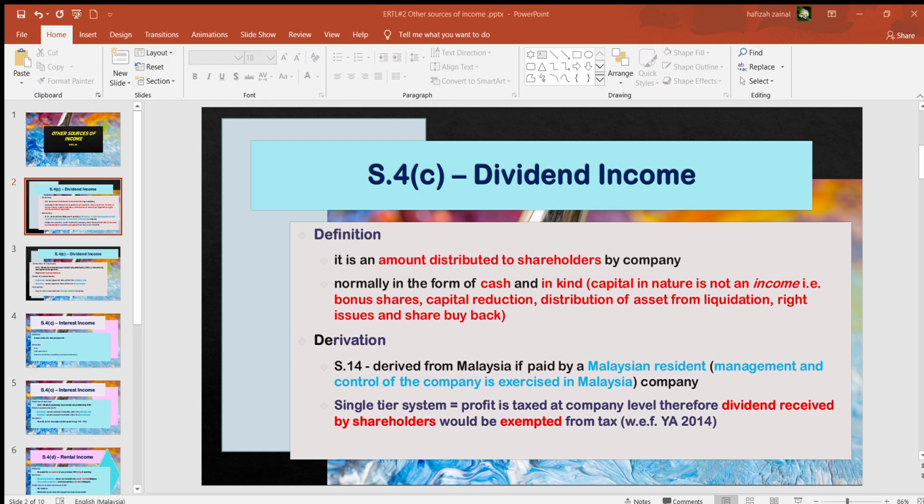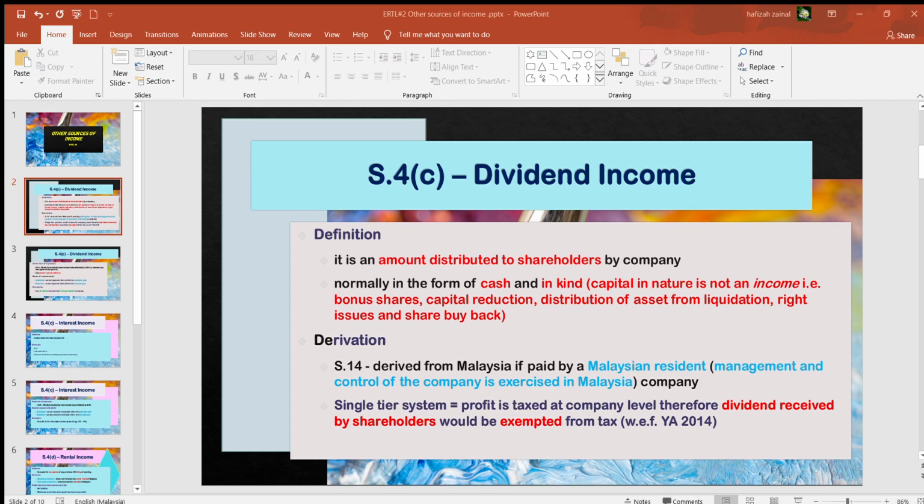From there you can see that for individuals, our basis is the calendar year. Therefore, whatever dividend you receive within that calendar year will be taxed in that year of assessment. So for instance, for YA 2019, whatever income you receive from 1st January up until 31st December 2019 will be taxed in YA 2019. Of course, it will be exempted in YA 2019.